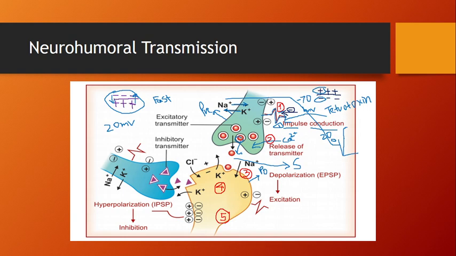Understand? So in the second step, there is entry of calcium ion, and it fluidizes the axonal and vesicular membrane, and all the content is poured into the synaptic cleft. Along with the neurotransmitter, some enzymes and other proteins are released into the synaptic cleft, and the process is called exocytosis.